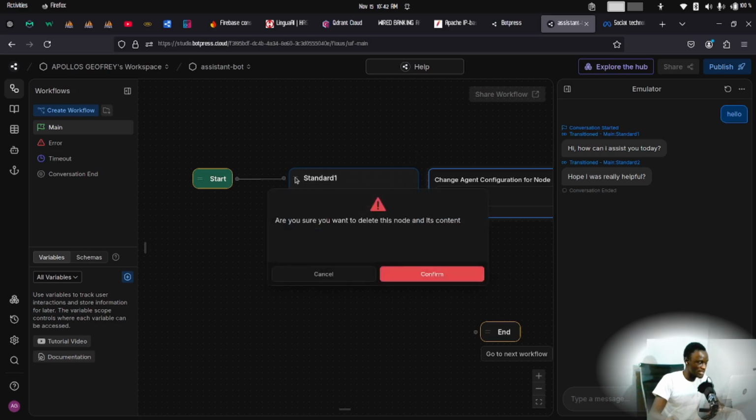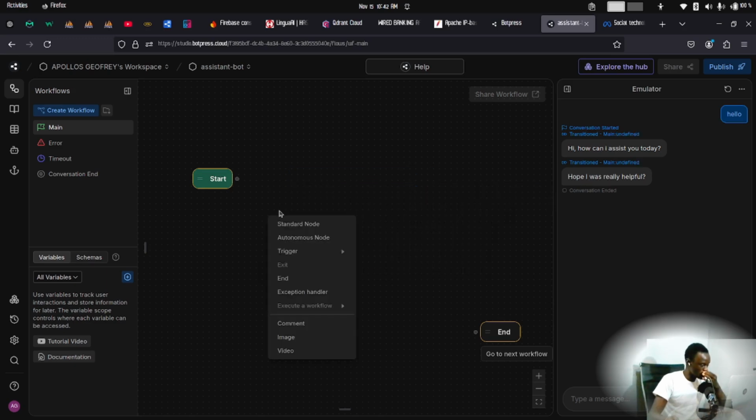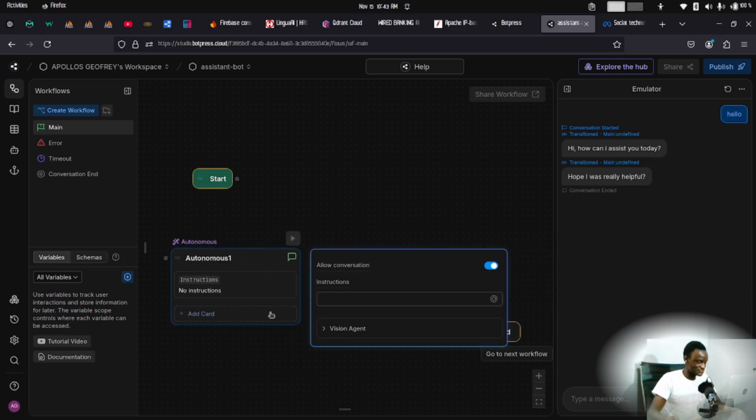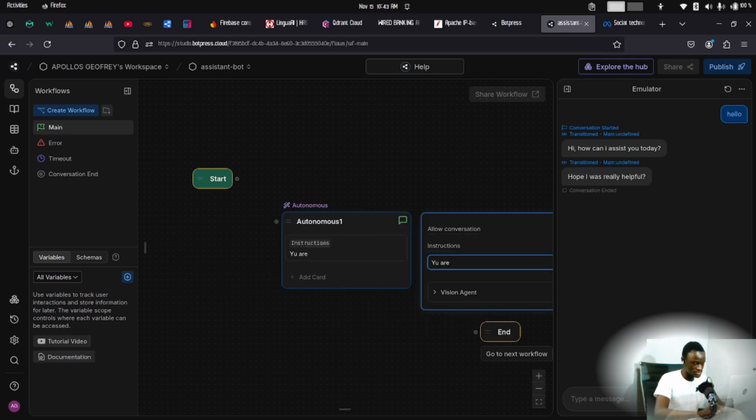Okay, before we play around, I just want to show you again what the autonomous node looks like. Interestingly, this is an autonomous node. Now I want to instruct this node. This is absolutely what we call prompting, like informing the bot of its responsibility, what is a job, what is a task as a bot or as an agent, right?